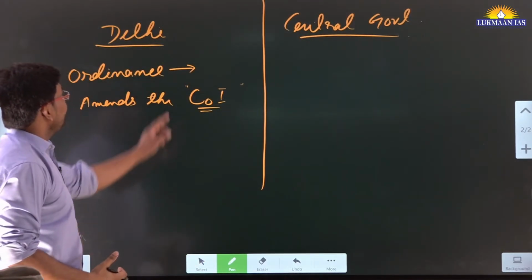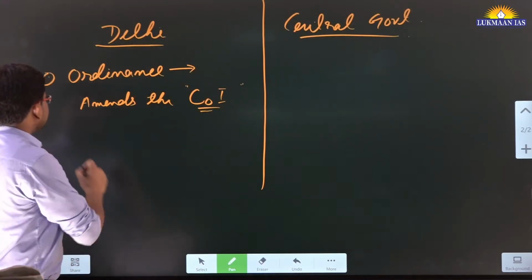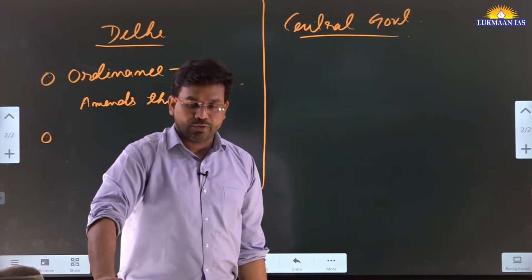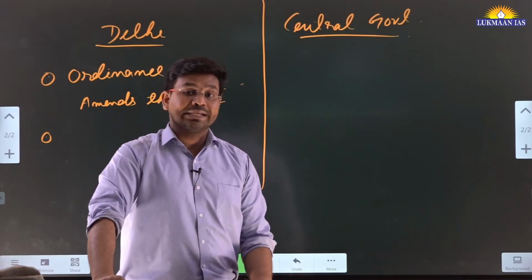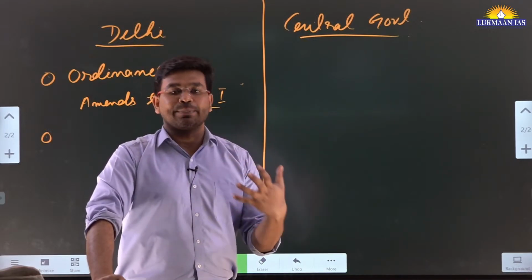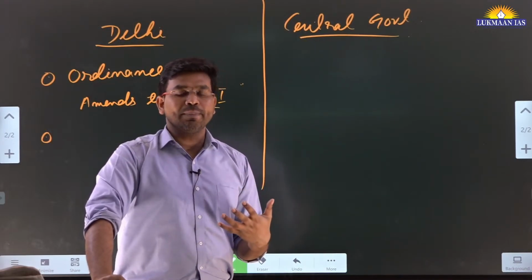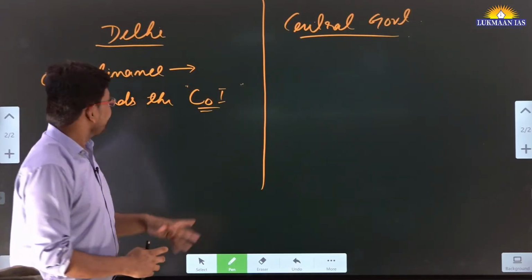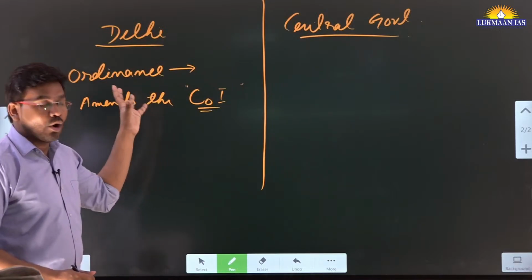The Delhi government says that an ordinance should not amend the Constitution of India, because ordinances should be issued in recess of Parliament, and only in exceptional situations. It should not be used for legislating regular things. This is the view of the Delhi government.